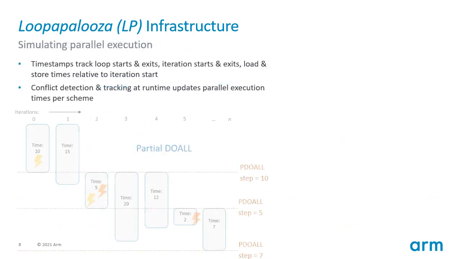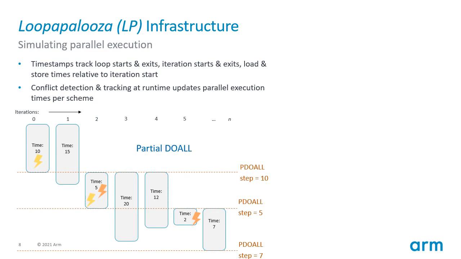As an example, this figure illustrates how the timestamp mechanisms can be used to simulate the execution time for a partial dual loop execution. All non-conflicting iterations are marked as starting concurrently with the loop start timestamp. If a conflict is observed, such as that between iterations 0 and 2, the iteration start timestamp for iteration 2 and all subsequent iterations is adjusted to the end of iteration 0 in order to simulate a zero-cost restart of the conflicting iteration once the hazard is resolved. A similar thing happens when iteration 5 has a conflict with iteration 2. For the dual scheme, if any conflict is observed, only the sequential loop cost is recorded.